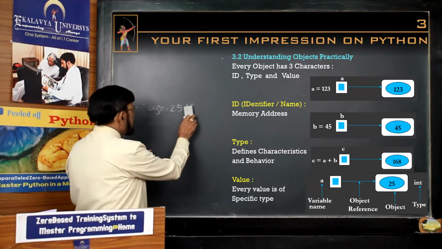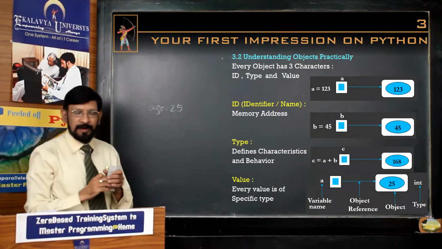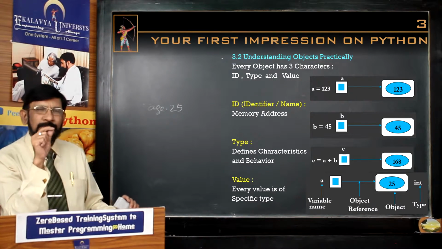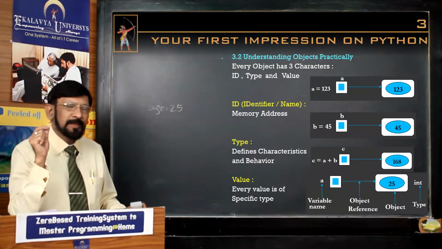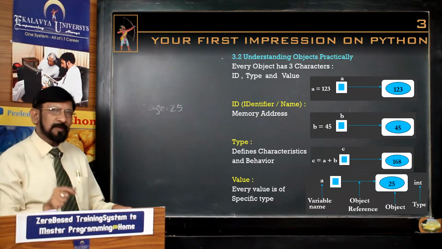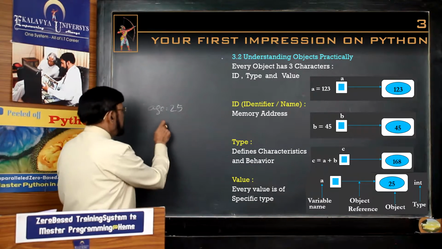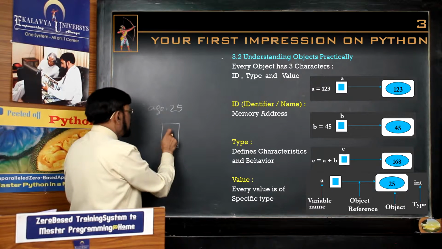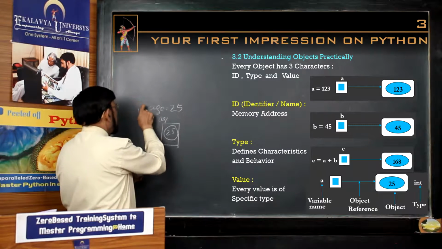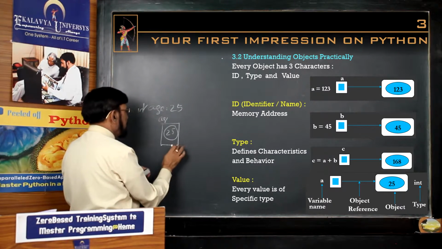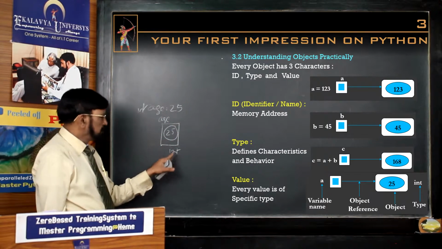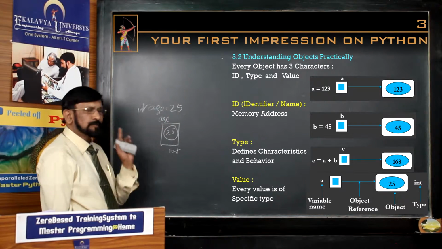Now, with reference to this, you can understand object. An object, I already told you, is a named memory location. If you have already learned the C family of languages, suppose in C, how is it stored? This is 25 and this is age. Suppose this is a C declaration. You can imagine it like this. Age is associated with this memory location, its type is associated, and the value is stored.